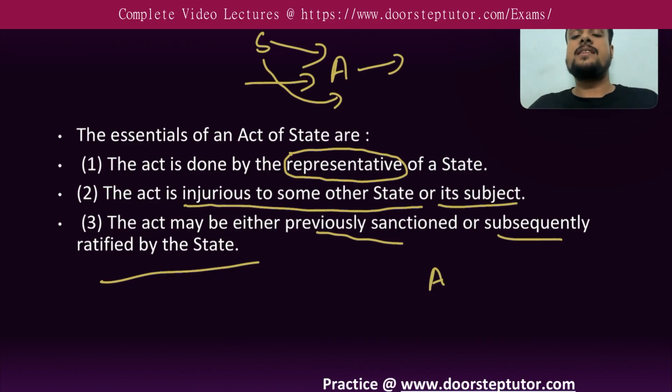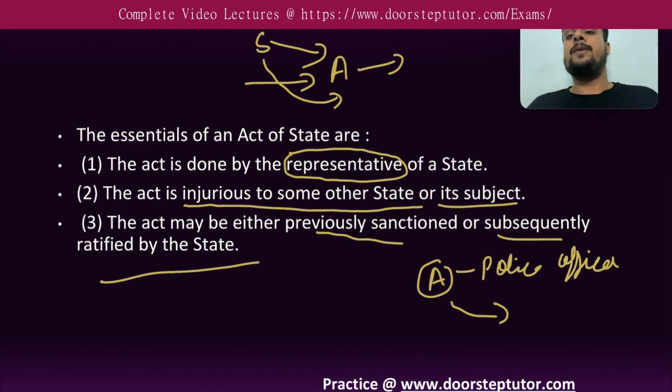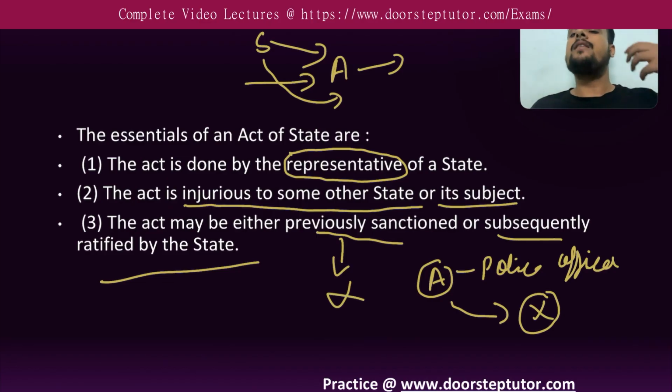Suppose A is a police officer, a representative of the state. Because of some personal rivalry, he kills X and says that X died in a fake encounter. Now this particular act is not sanctioned, or it will not be ratified by the state, so this will not come under act of state.